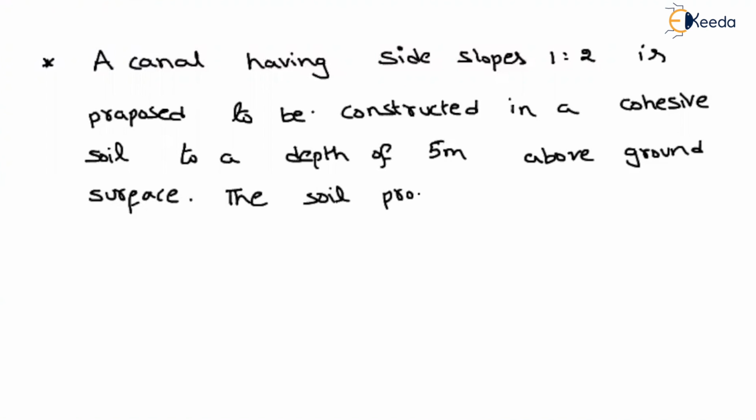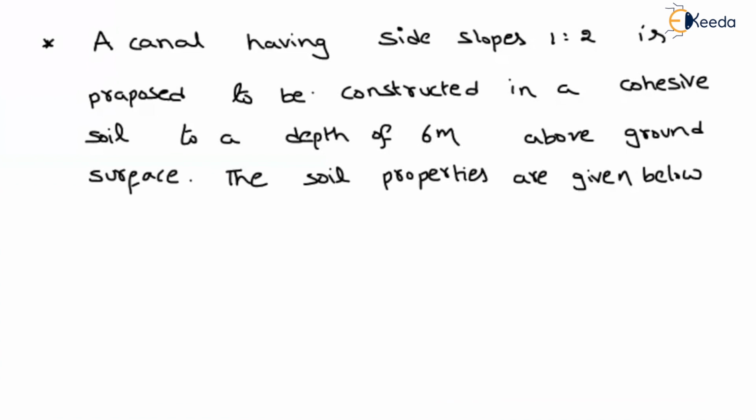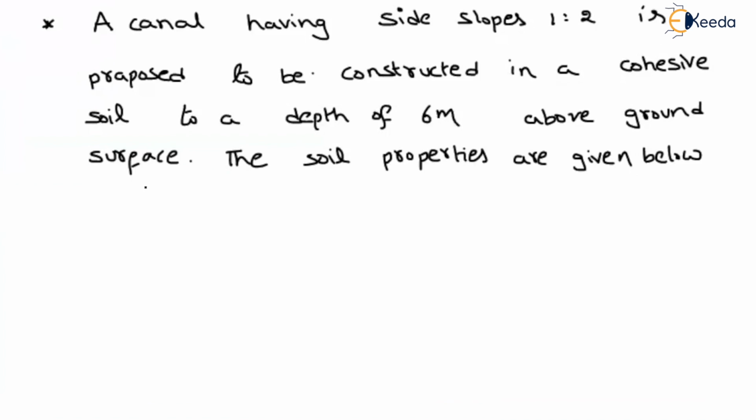The soil properties are given below. Let us consider the depth of the cohesive soil, let us assume it as 6 meter. So, what are the properties of the given soil?